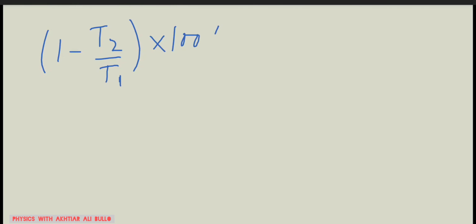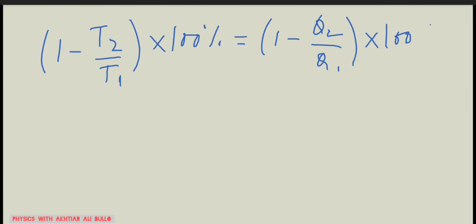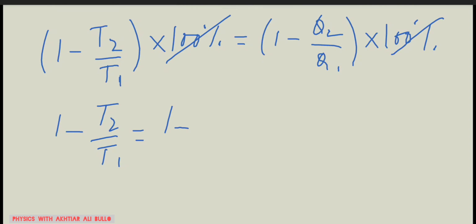So this will become 1 minus T2 upon T1 into 100% is equal to 1 minus Q2 upon Q1 into 100%. So 100% will get cancelled with 100%. So it will be 1 minus T2 upon T1 is equal to 1 minus Q2 upon Q1.